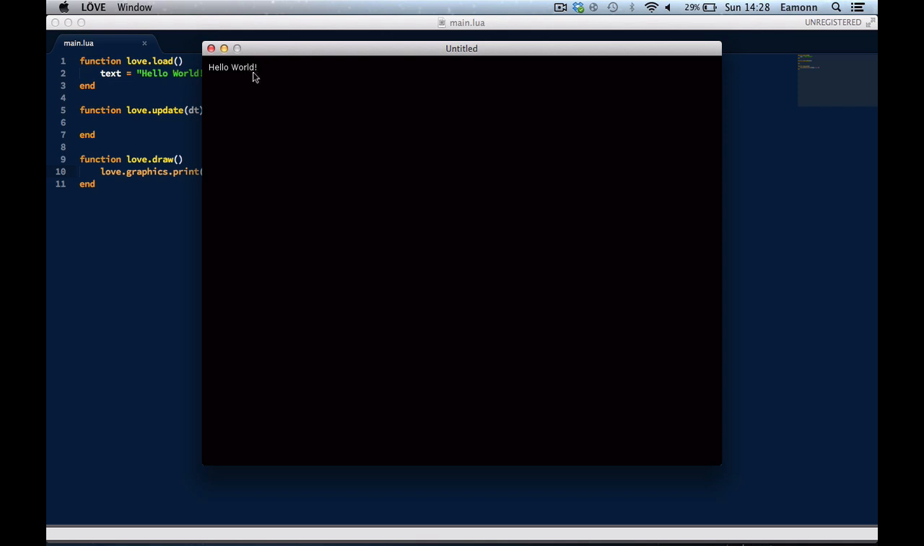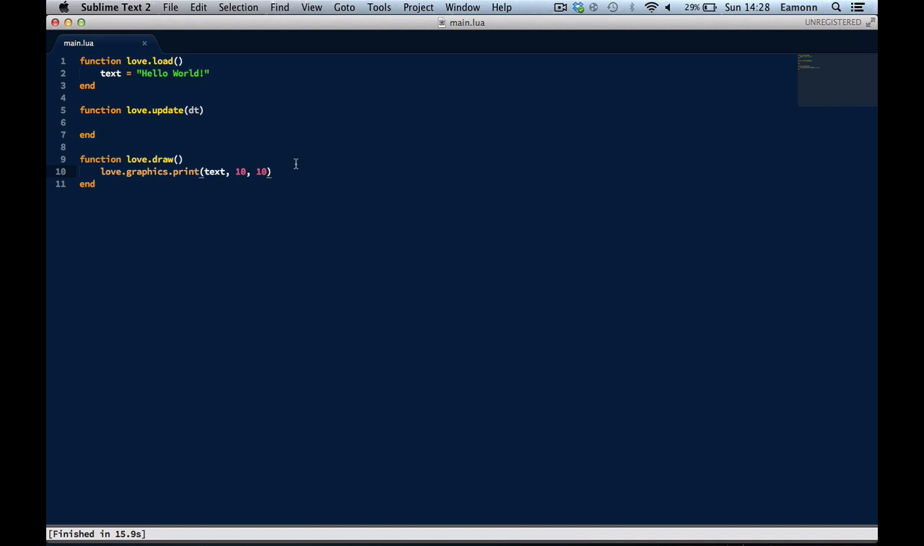And look, hello world. Now, notice we didn't define a font, so Love uses a default font. I'm not sure what the default font is, probably Times New Roman, and I have no idea what the default size is, but that's not really important.